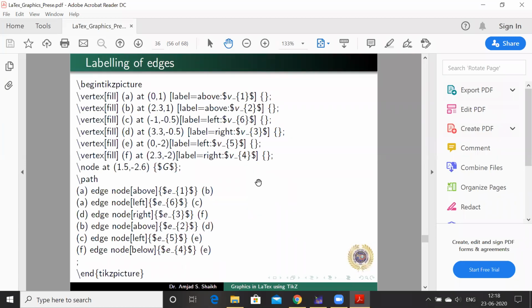Then labeling of edges. After drawing those edges, we can label the edges. Same commands I'm using, only I'm customizing in the edge command, that is \A to B.